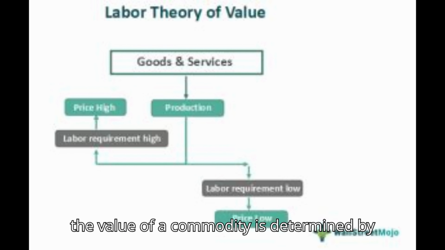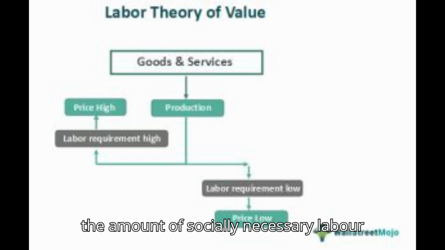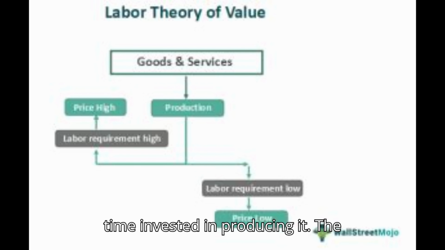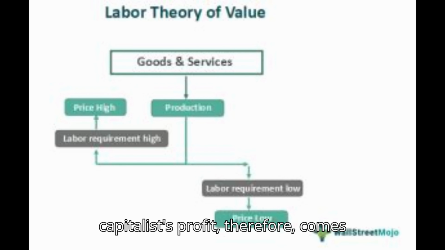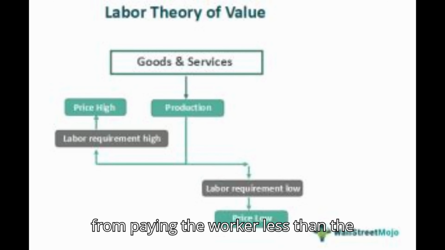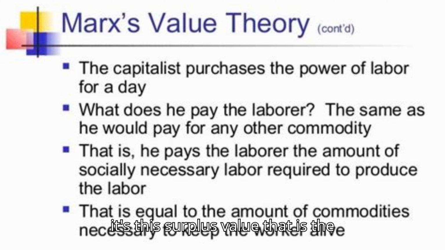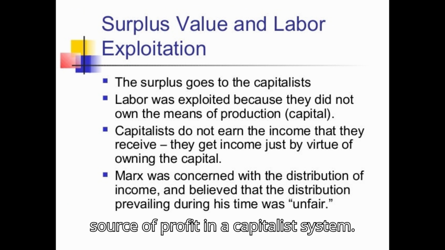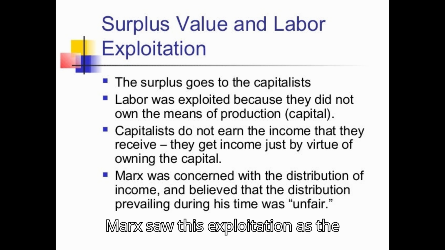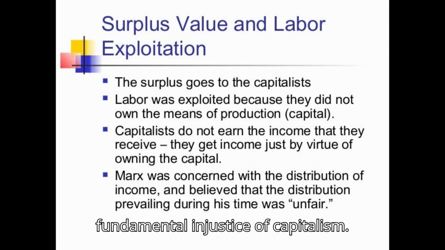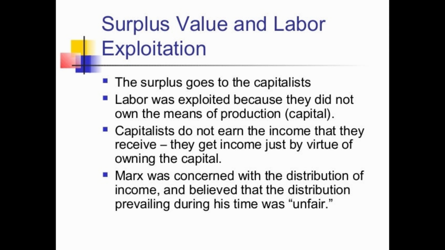According to Marx, the value of a commodity is determined by the amount of socially necessary labor time invested in producing it. The capitalist's profit, therefore, comes from paying the worker less than the value their labor adds to the commodity. The difference between the value created by labor and the wages paid to the worker is what Marx calls surplus value, and it's this surplus value that is the source of profit in a capitalist system. Marx saw this exploitation as the fundamental injustice of capitalism.